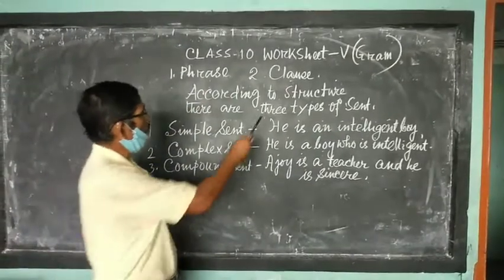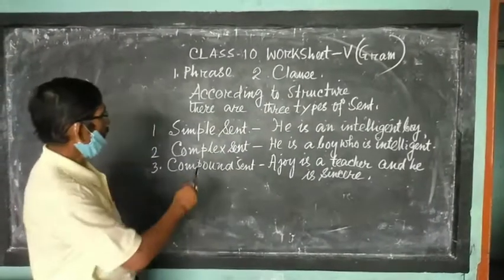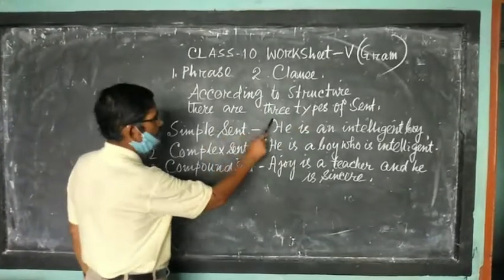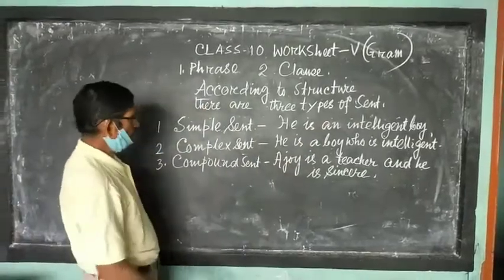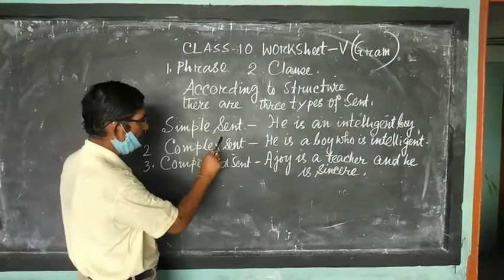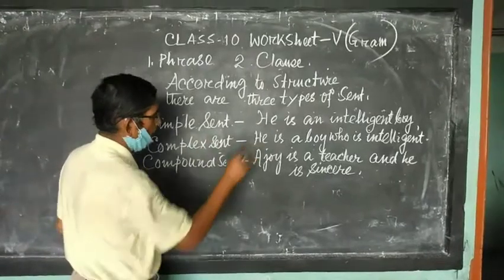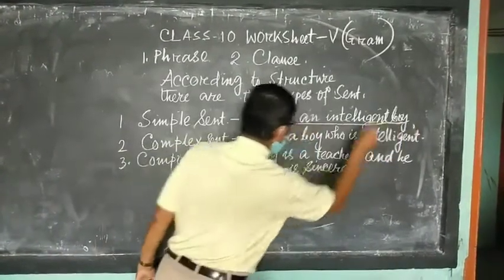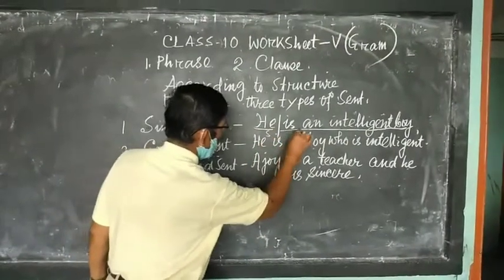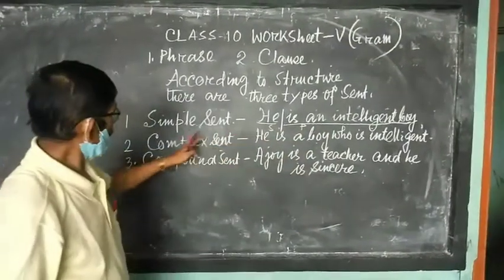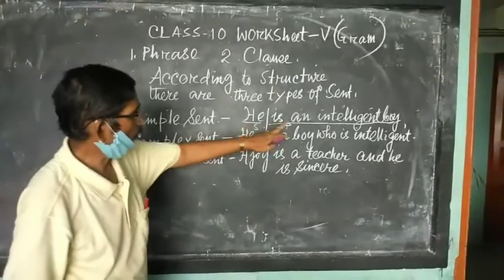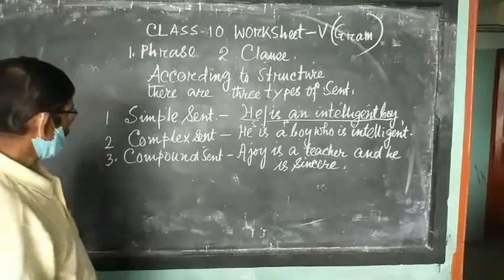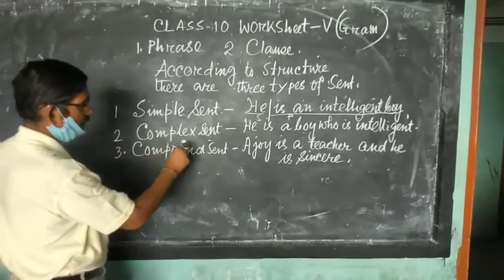Now to discuss clause, we should know that according to structure, there are three types of sentences. Number one, simple sentence. A simple sentence consists of one subject and one predicate. So a simple sentence consists of one subject and one predicate. There is only one finite verb in a simple sentence.